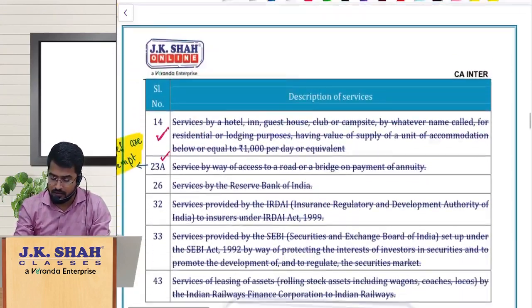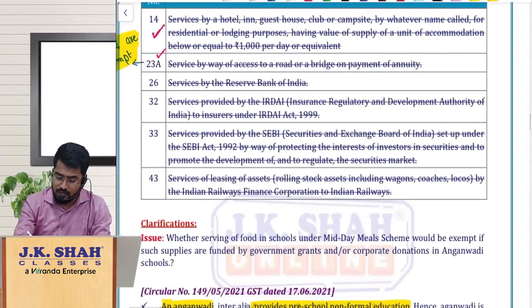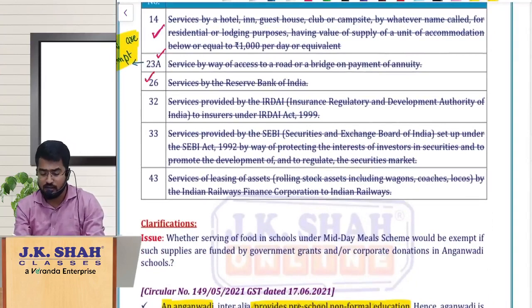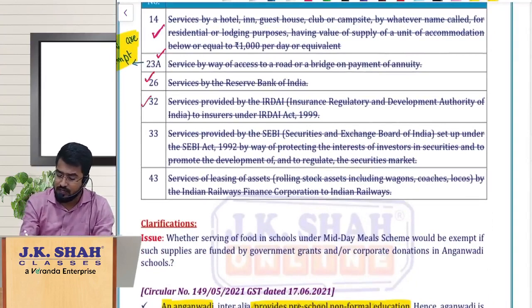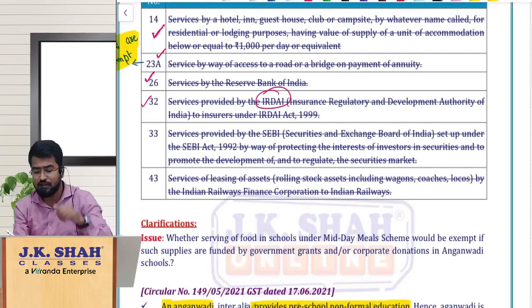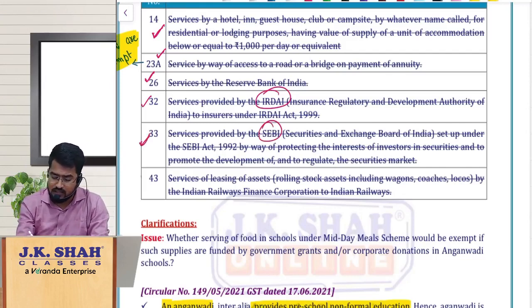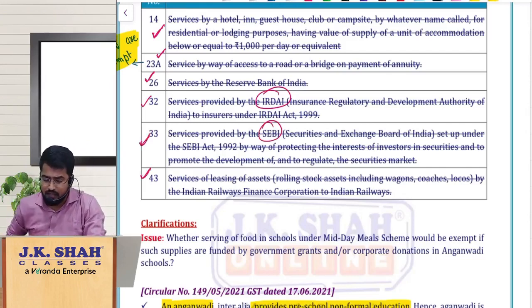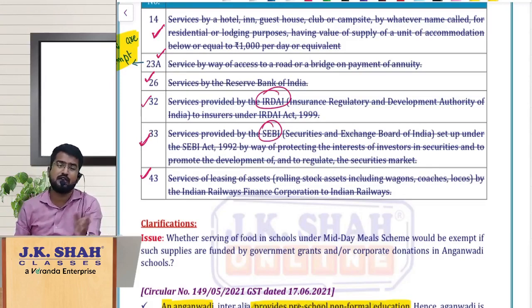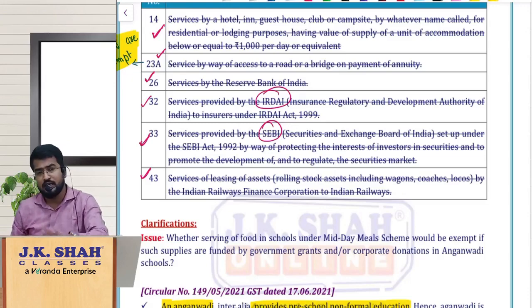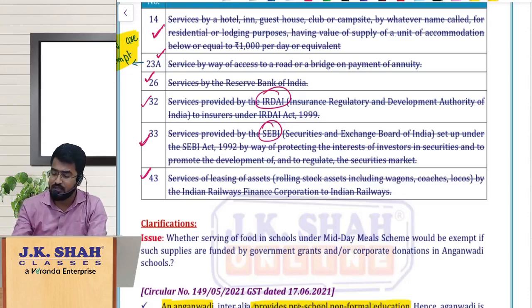Now coming back, services by Reserve Bank of India were earlier exempt, now taxable. Services provided by IRDAI, the Insurance Regulatory and Development Authority of India, were earlier exempt, now taxable. Same way, services provided by SEBI to its investors, and services provided by the Indian Railways Finance Corporation to Indian Railways by way of leasing of assets, earlier enjoyed the exemption, now taxable.